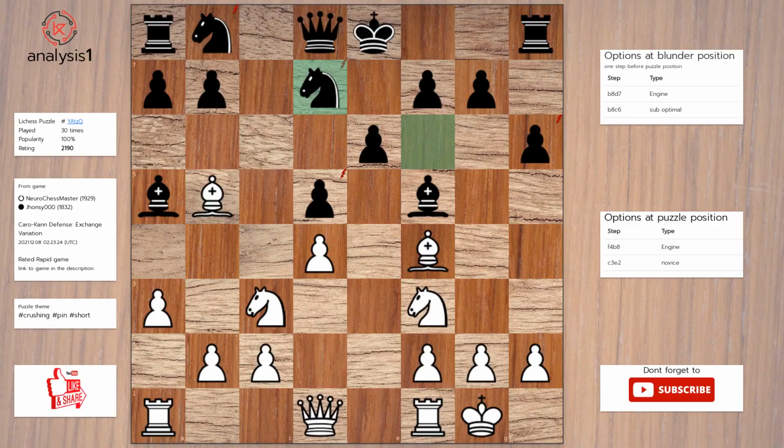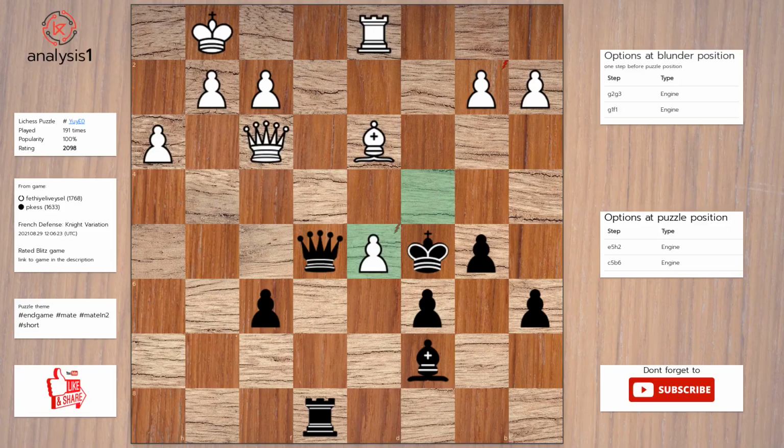Another puzzle. Threats in this position are: bishop takes knight, check. Bishop takes knight. Bishop takes pawn. Knight takes pawn. Checks in this position are: bishop takes knight, check. The answer is: bishop takes knight. Rook takes bishop. Knight to e5.